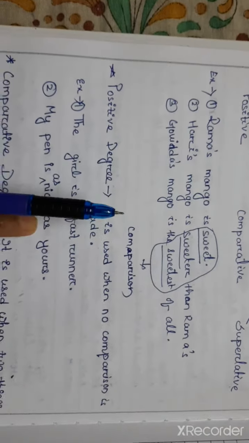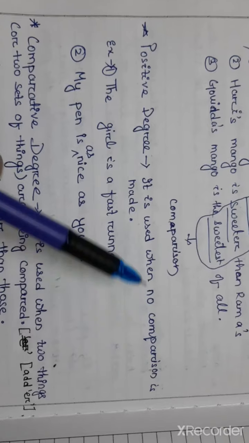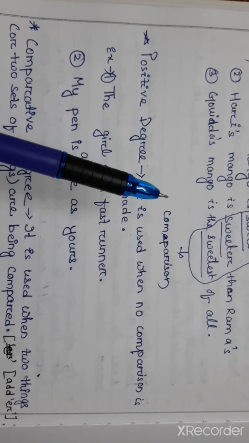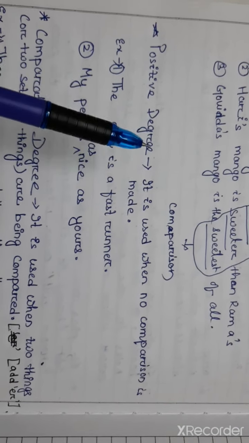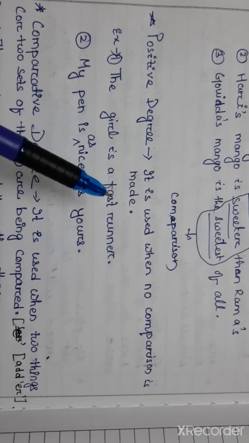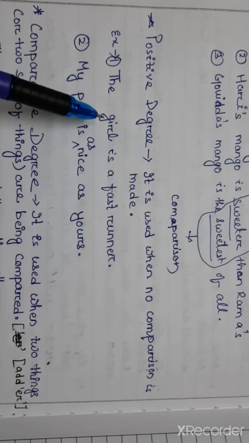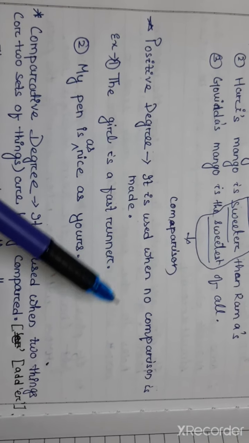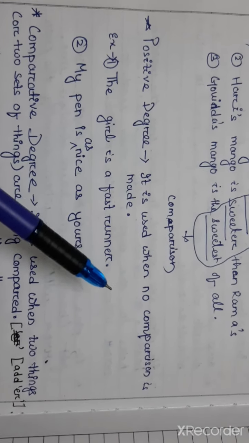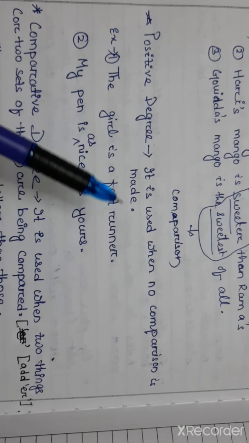So see, what is positive degree? Positive degree is used when no comparison is made. When there is no comparison, you can say this is the positive degree. For example, the girl is a fast runner. What have you observed in this sentence? We are discussing only the girl. Is there any person or thing being compared? No, nothing. In this sentence we only discuss this girl. There is no comparison.